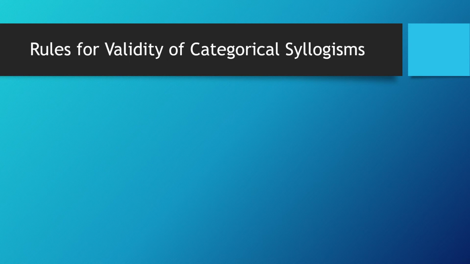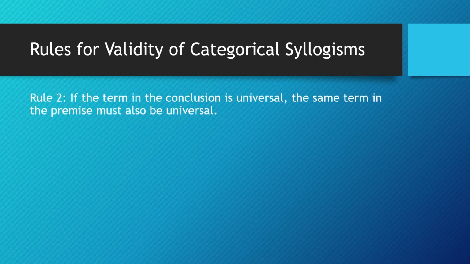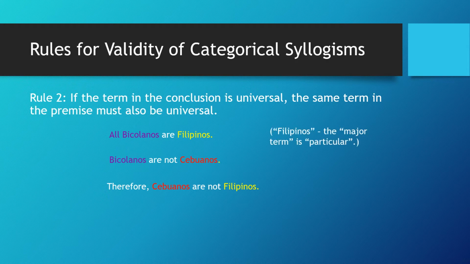Rule number 2. If the term in the conclusion is universal, the same term in the premise must also be universal. For example, all Bicolanos are Filipinos. Bicolanos are not Cebuanos. Therefore, Cebuanos are not Filipinos. In the first premise, Bicolanos is universal, but Filipinos are particular, because while all Bicolanos are Filipinos, only some Filipinos are Bicolanos.